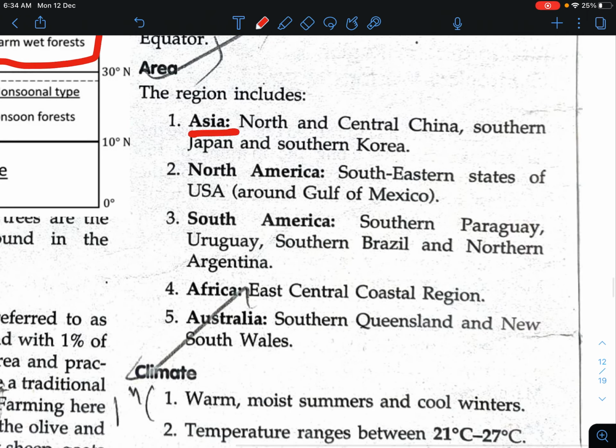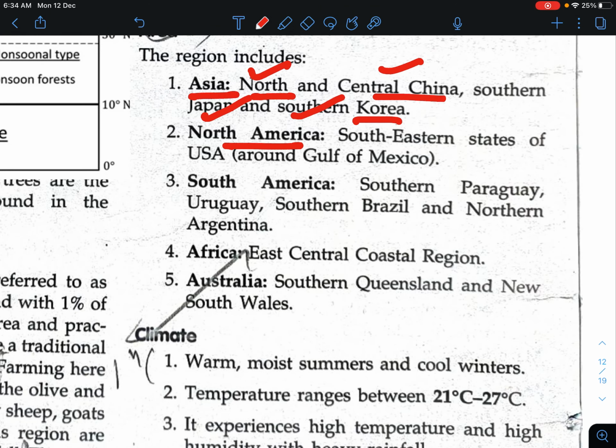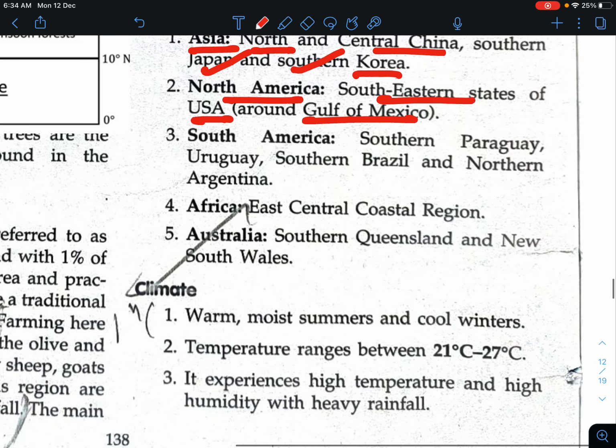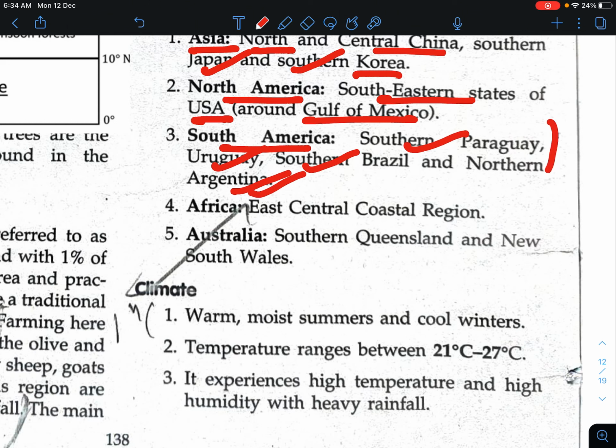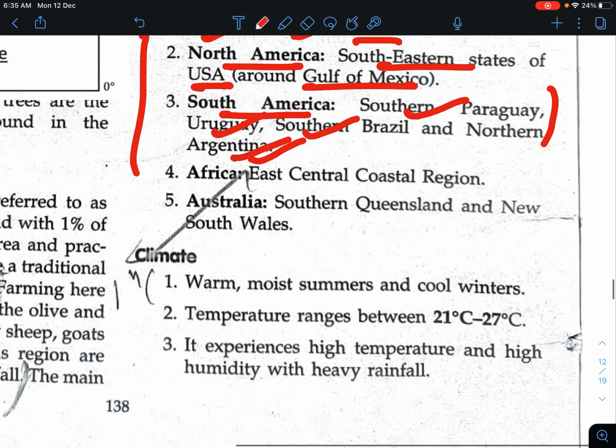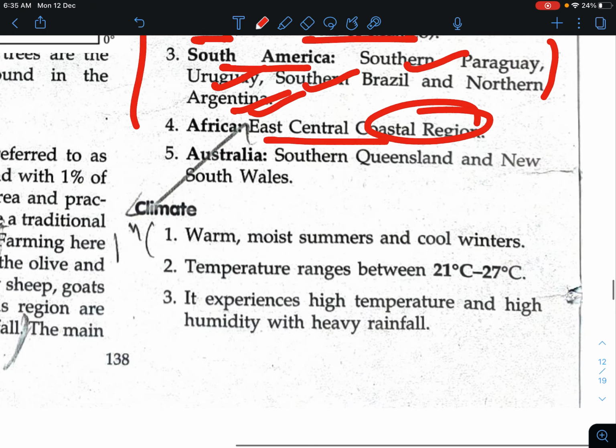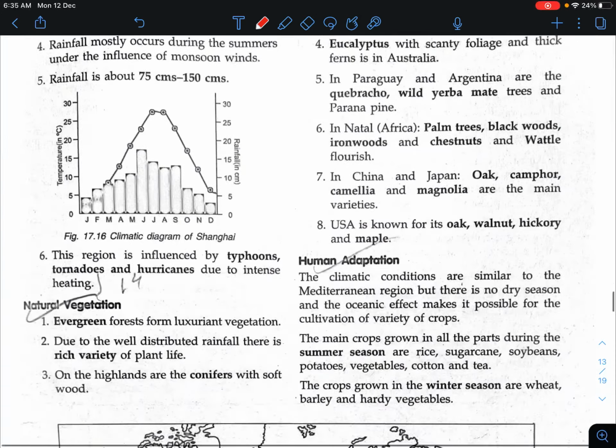The first one is Asia, that is north and central China, southern Japan and southern Korea. In North America, it is the southeastern states of the USA around the Gulf of Mexico. In South America, it is southern Paraguay, Uruguay, southern Brazil and northern Argentina. We will see this on the map also. In Africa, it is the eastern central coastal region. The last one is Australia, that is southern Queensland and New South Wales. Okay, so let's see the map first.